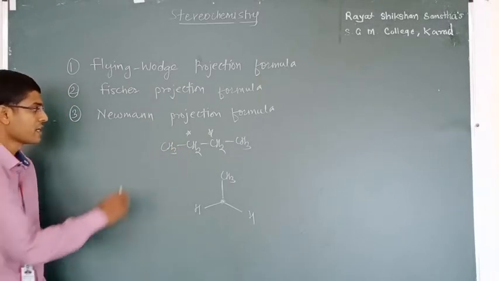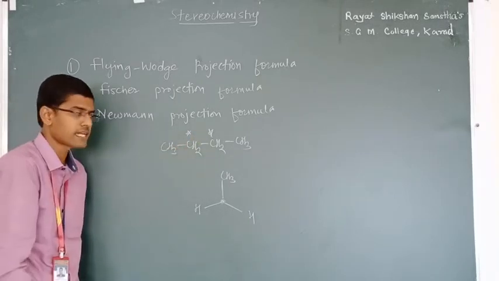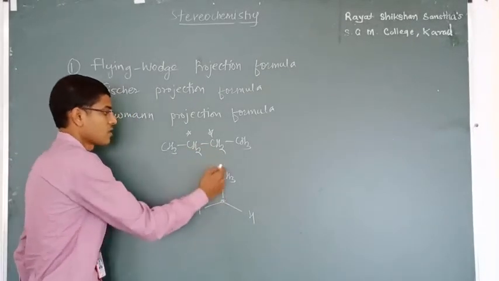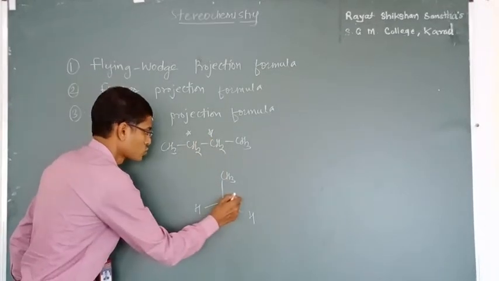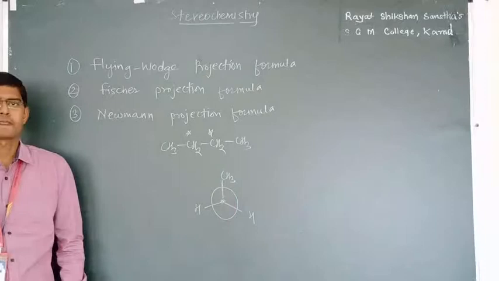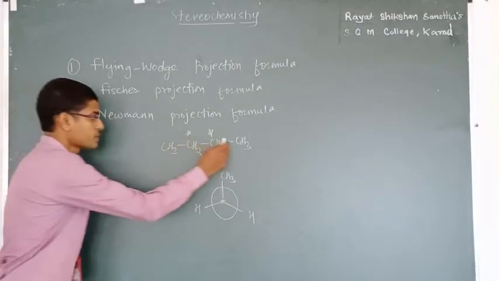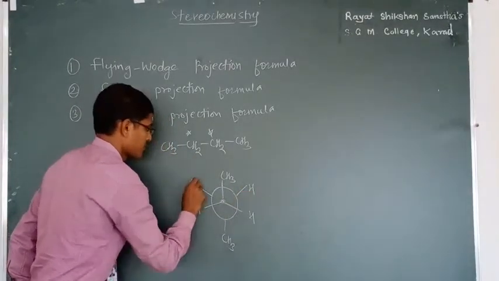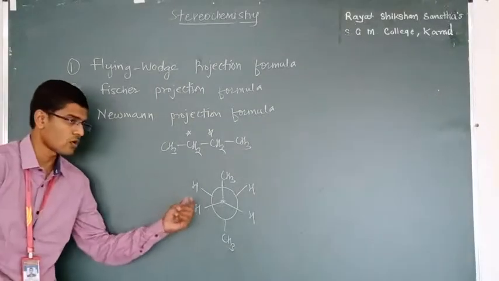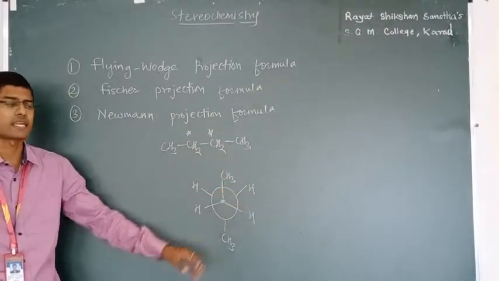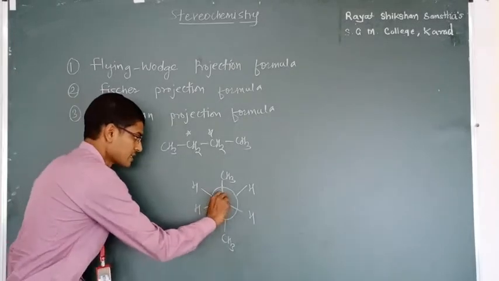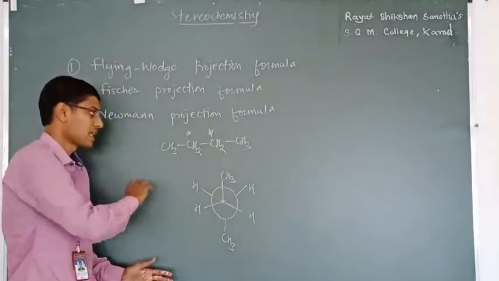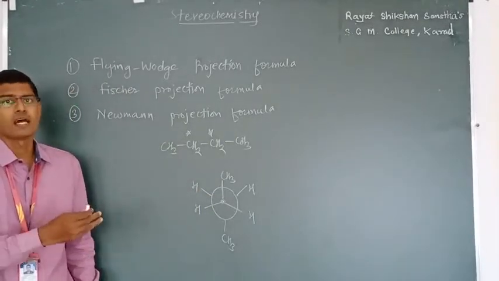Since I am observing the molecule from one side, this rear carbon is not seen by me. It is perfectly eclipsed, perfectly behind this frontal carbon, so it is shown by a circle, and the groups attached to that carbon are attached to this circle. Again the bond angle between all these atoms is maintained at 109 degrees 28 minutes. The frontal carbon is shown by a dot, the rear carbon by a circle, and all the substituents are maintained at 360 degrees.